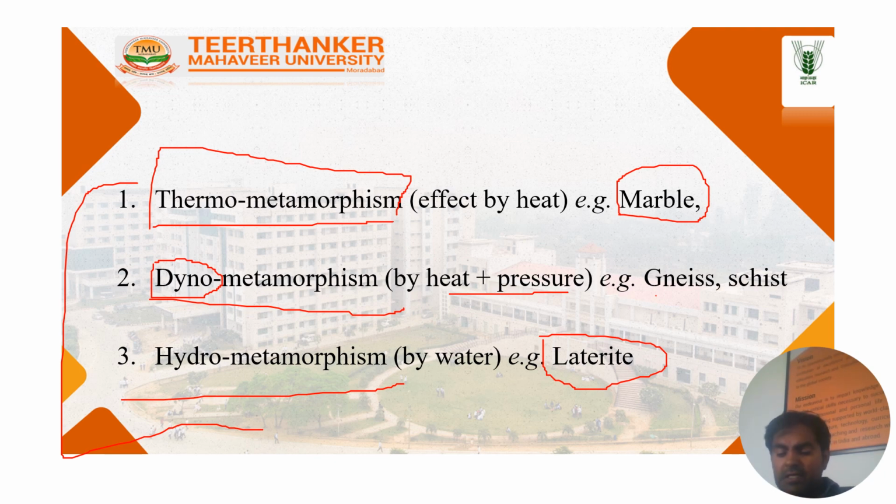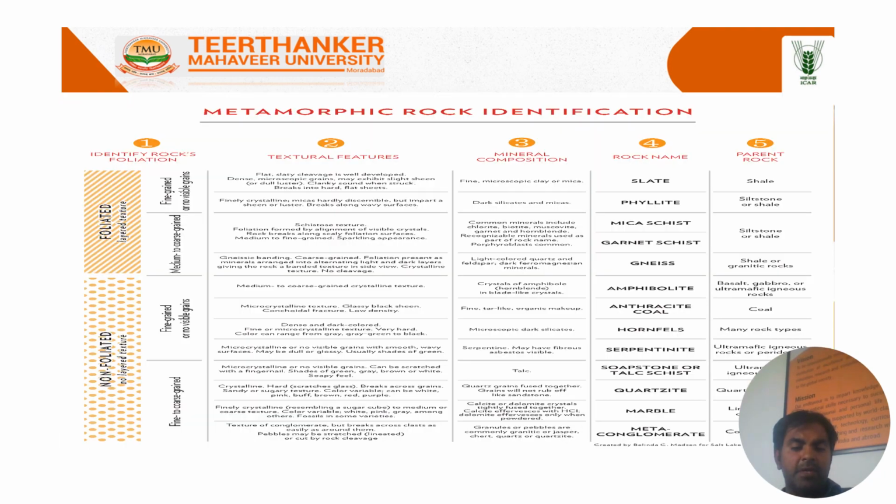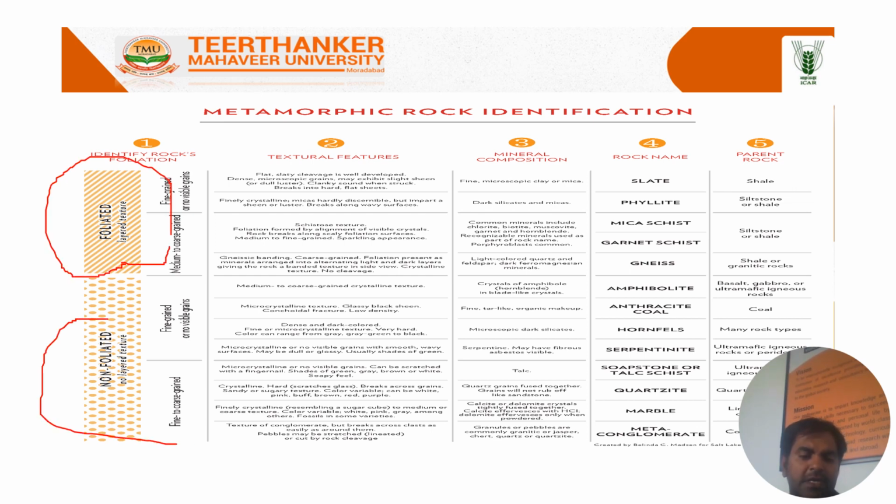Some other types of metamorphism are also involved: foliated metamorphism and non-foliated metamorphism. Foliated means some layered type of structure is developed.